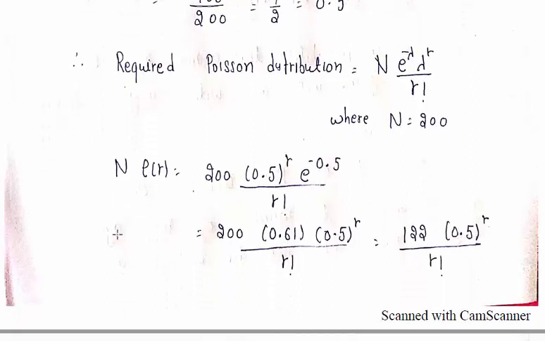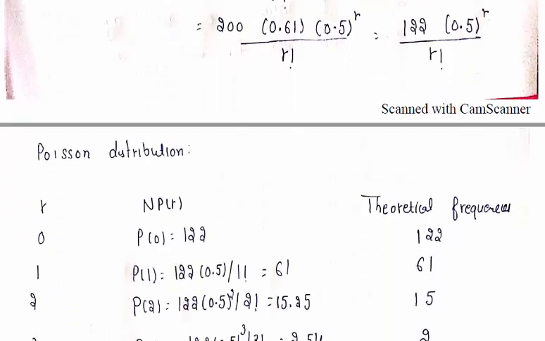So the probability function is given by 200, because we found the value of lambda is 0.5, into 0.5 raised to power r, e raised to power minus 0.5, over r factorial. Now we can put the value of e raised to power minus 0.5 as 0.61. So if we simplify, this is equal to 122 into 0.5 raised to power r over r factorial.